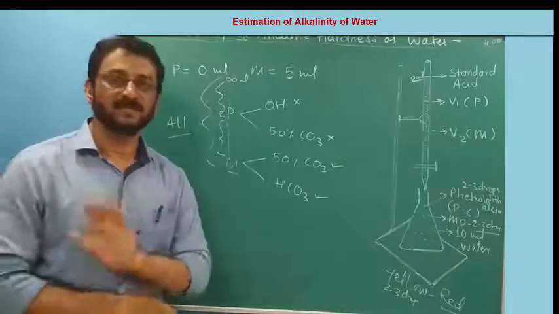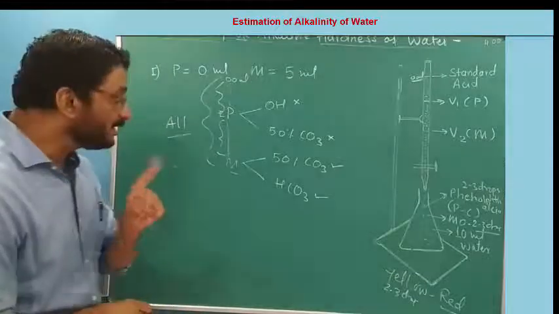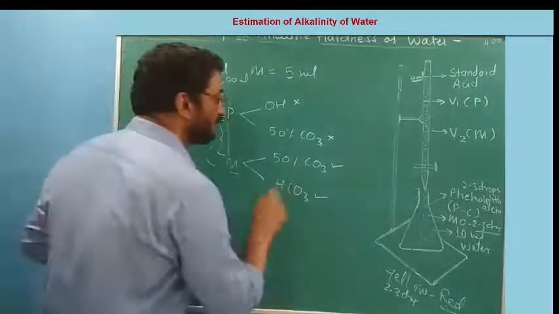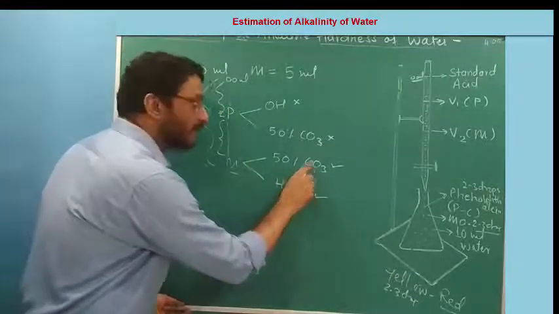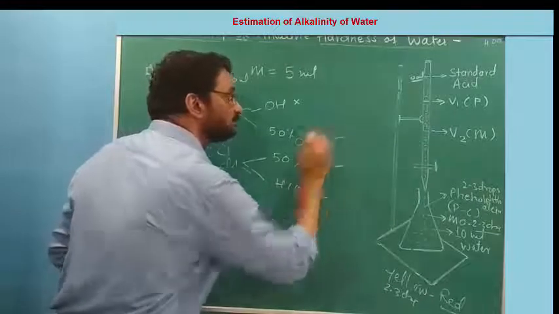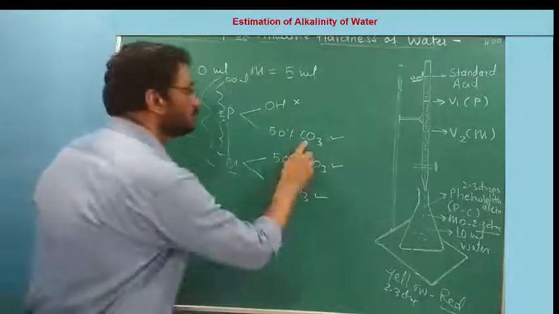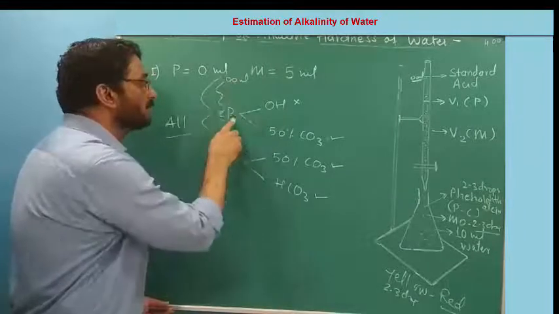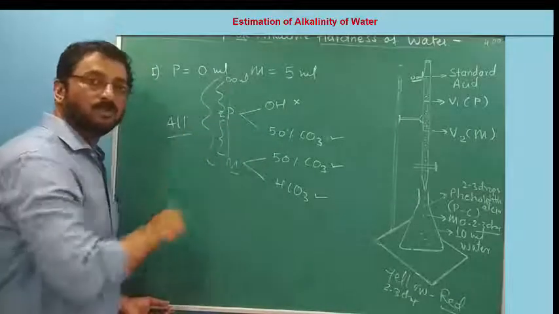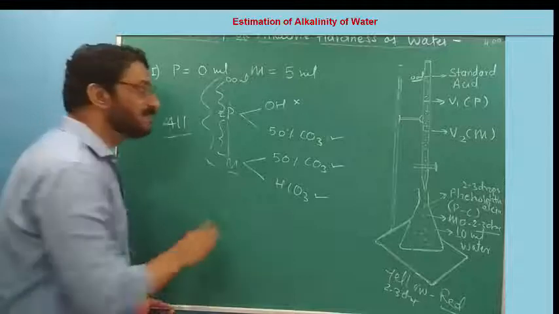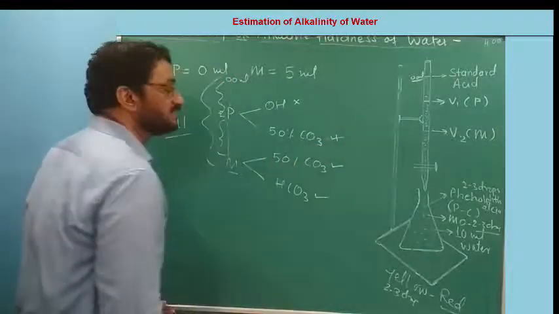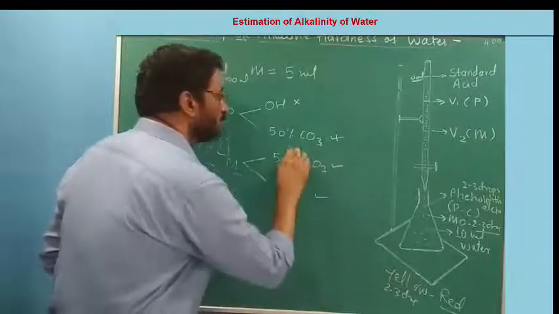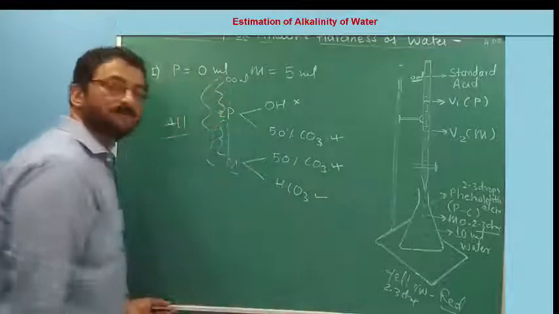If I am saying CO3 is here, then I must show CO3 is here also, and then I would have required some P volume. There was no requirement of P volume, so CO3 was not there. If CO3 was not there, OH was also not there.